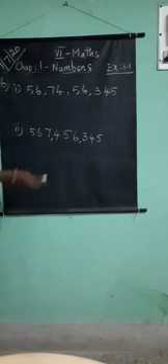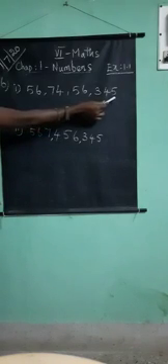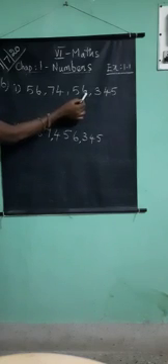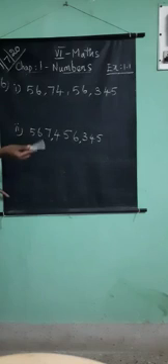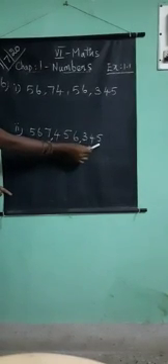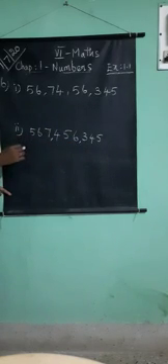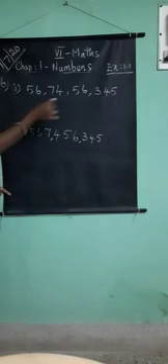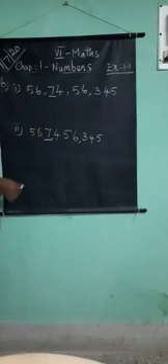Now see, observe the commas. This first number, from the right side onwards, is 3 digits, 2 digits, 2 digits, 2 digits. So it is an Indian number system. Now see here, from the right side onwards, 3 digits, 3 digits, 3 digits. So it is an international number system. So in the Indian number system, what is the place value of 7? In the international number system, what is the place value of 7?